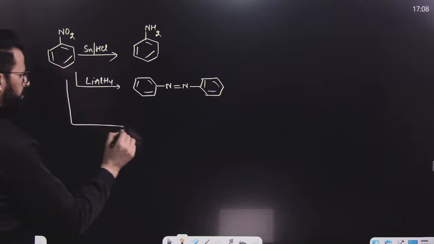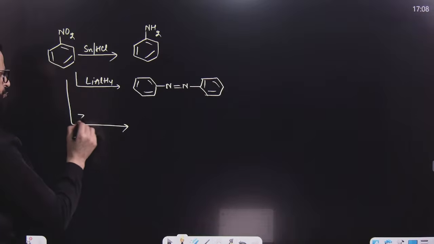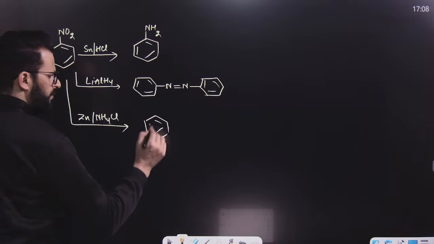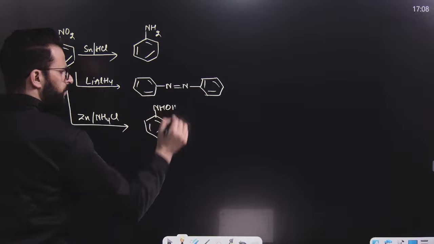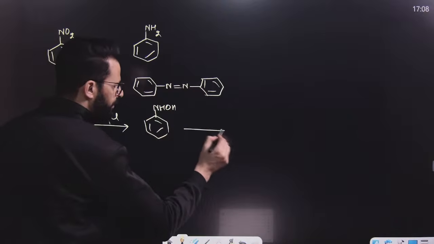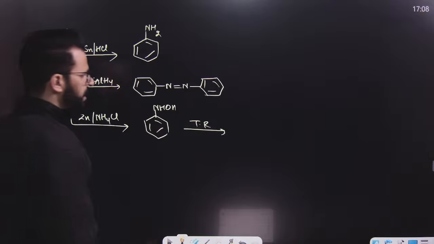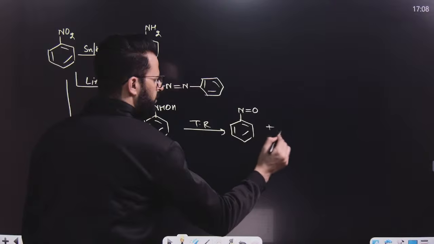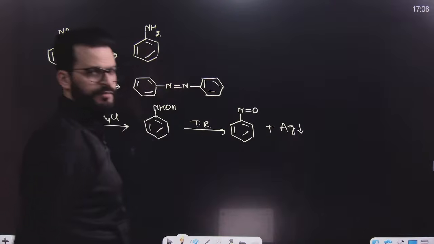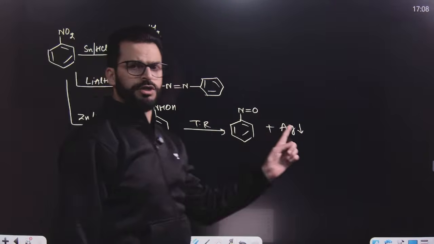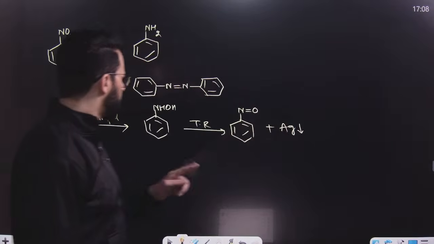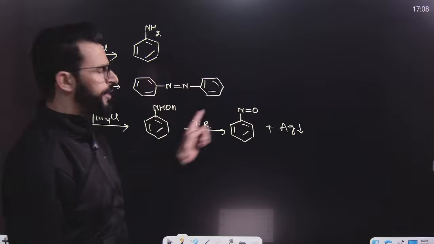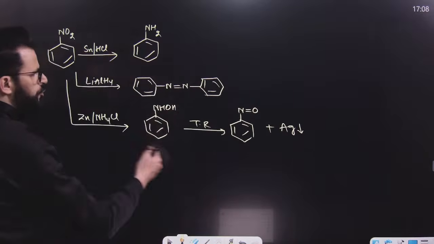But if the same substrate nitrobenzene is treated with zinc and ammonium chloride, a neutral medium, it will result in the formation of hydroxylamine, NHOH. This is N-phenyl hydroxylamine. Upon treatment with Tollens reagent, it can form nitroso, and silver will be precipitated out in the form of a silver mirror. Ag positive to Ag means gain of electron, reduction has taken place, but it is the Tollens reagent that is reduced. Oxidation of this has taken place because removal of hydrogen has taken place. So that's why this also shows Tollens test.